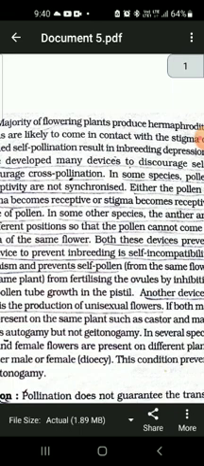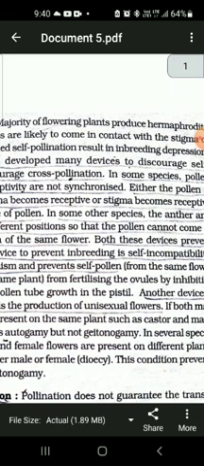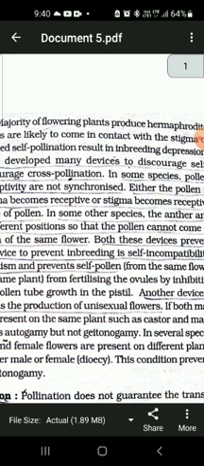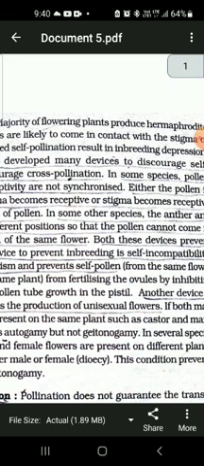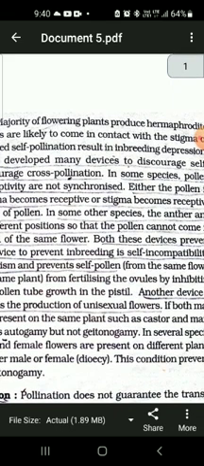In such cases, the pollen grain produced in a flower is somehow transported to some other flower, which takes the pollen grain from the foreign plant as a compatible one, and there on the stigma of the foreign flower, this pollen grain is germinated and pollination is accomplished. So these are some of the devices that have been developed naturally by the plants, and they encourage cross pollination